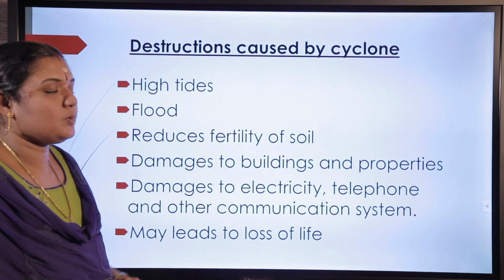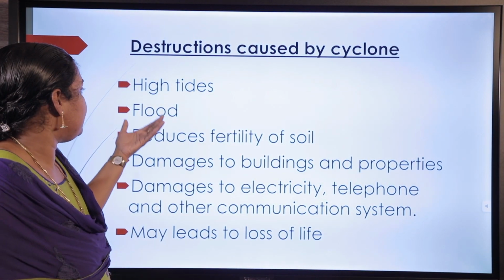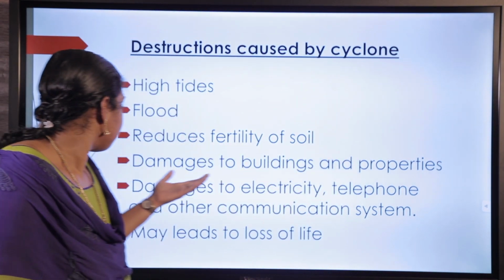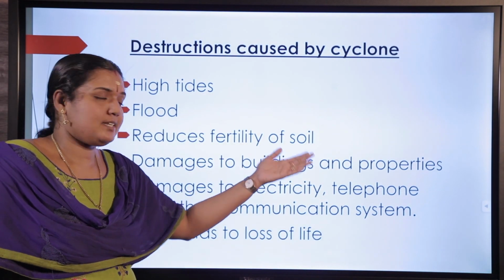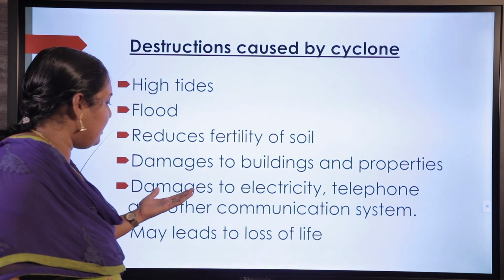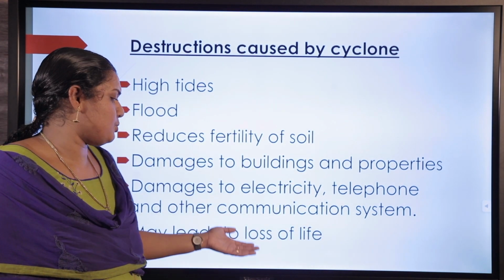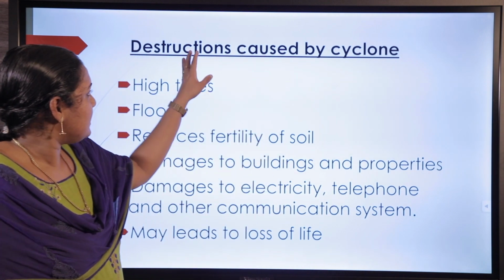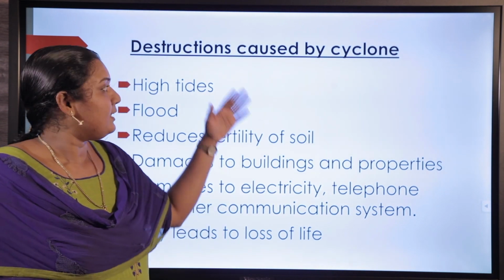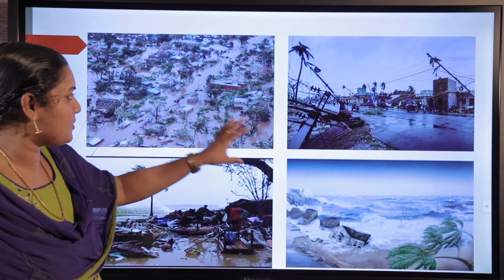What are the destructions caused by cyclones? Cyclones can cause high tides and they cause floods. They reduce the fertility of soil. They cause damage to buildings and properties. They damage electricity, telephone and all other communication systems. They may lead to loss of life. So these are the main destructions caused by cyclones. Depending upon the strength of the cyclone, the effects will also be different. These are the effects or destructions caused by cyclones.